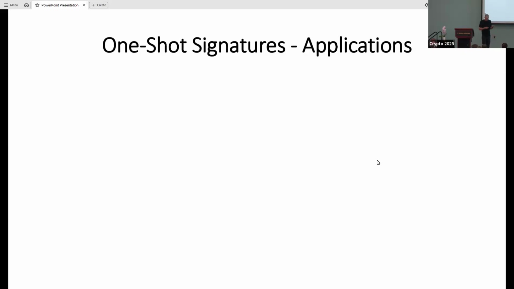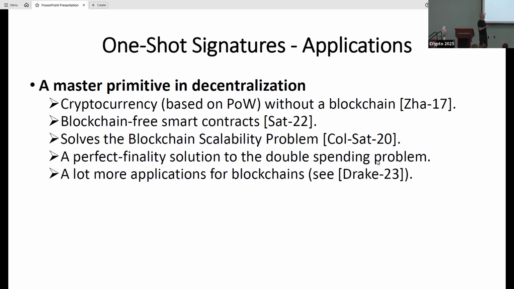Okay, so this is kind of a simple object, but it turns out that it has a lot of power. For example, we know that it solves all of these open problems in the field of decentralization. I'm not going to have actual time to go over them, but there is actually a very nice video by Justin Drake touching on some of the applications for blockchains.